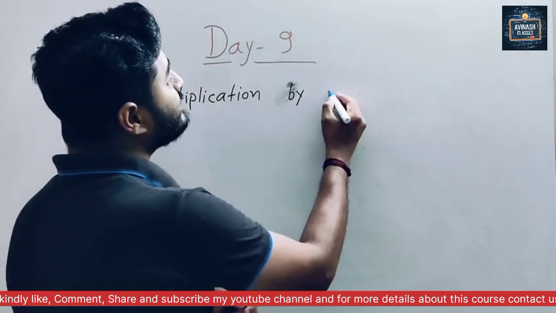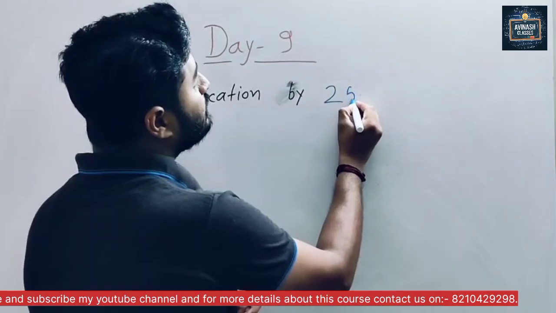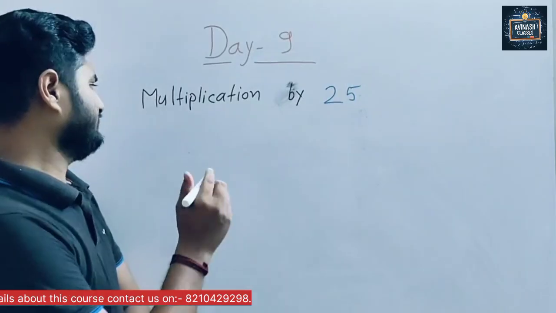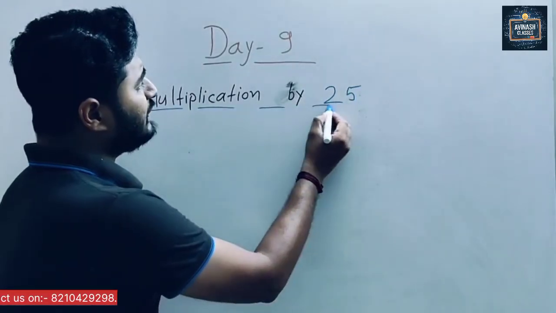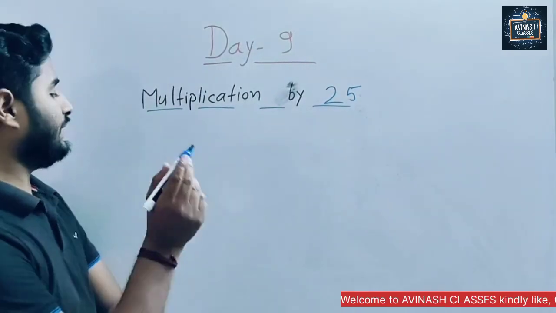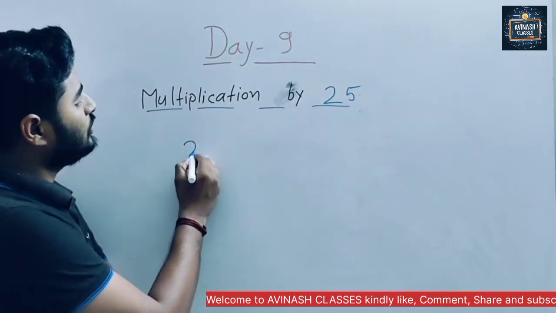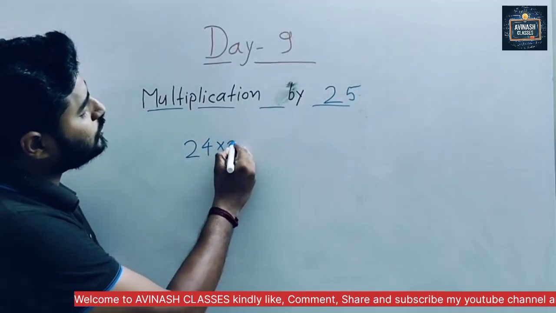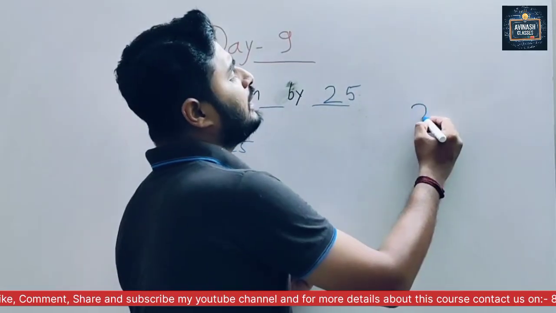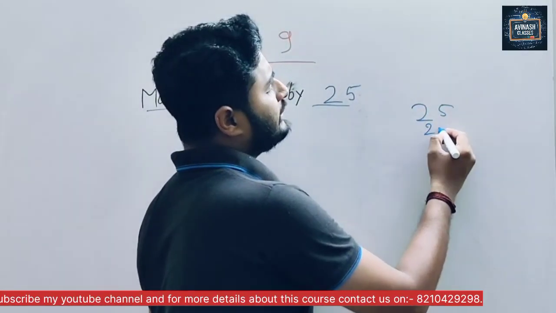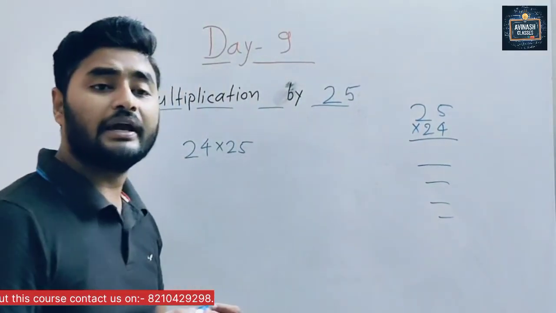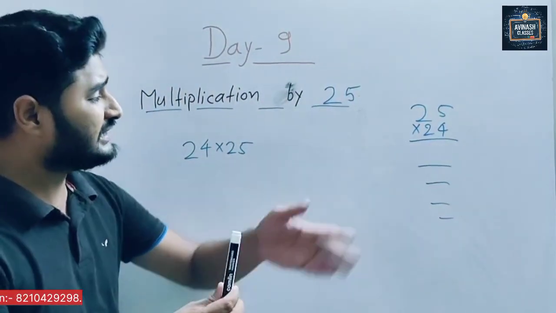Now here, multiplication with 25. What I am taking? Multiplication with 25. Sir, in this multiplication, how can we do? So here we take any example. Suppose the example 24 into 25. Before knowing this method, how can we do? We write 24, 25, then multiply this. We get the answer like that.